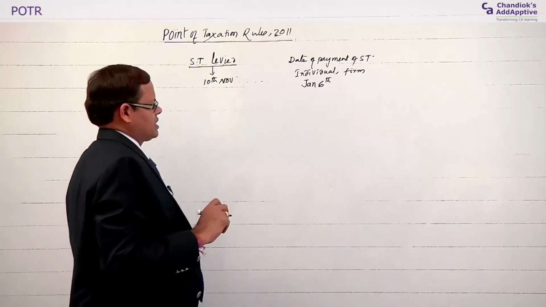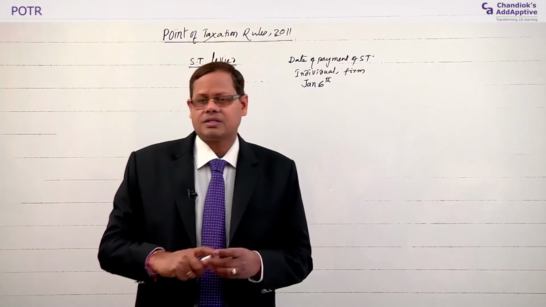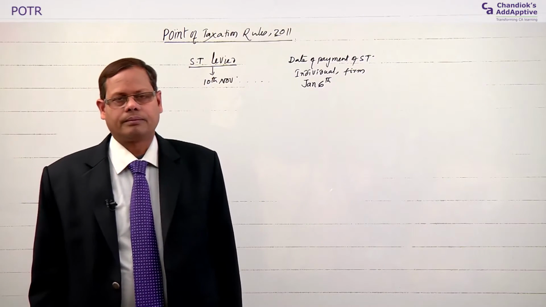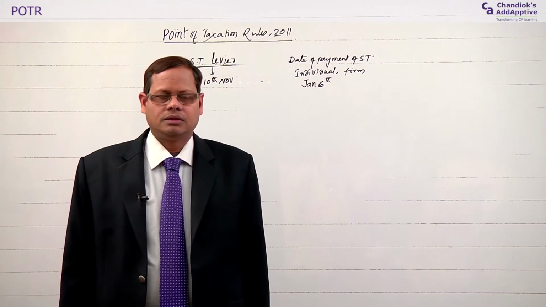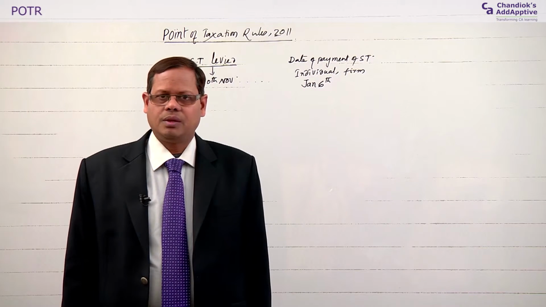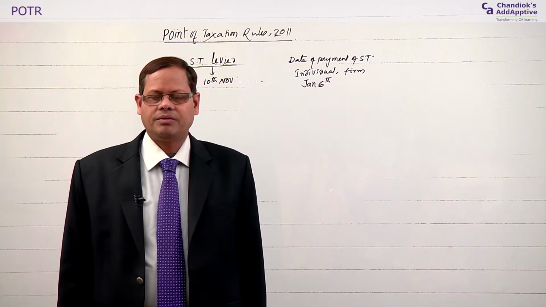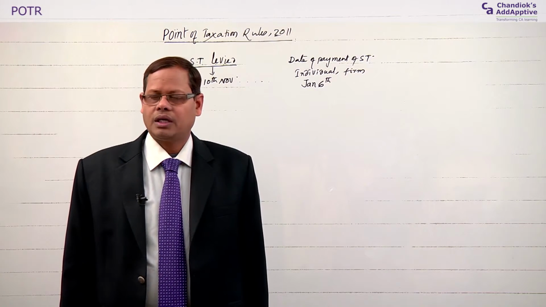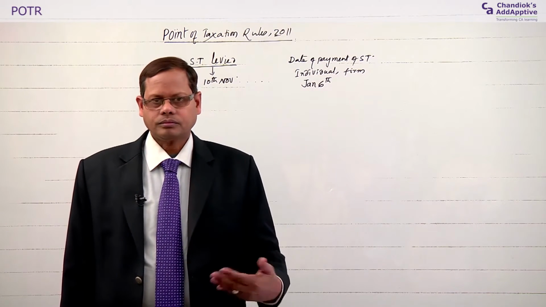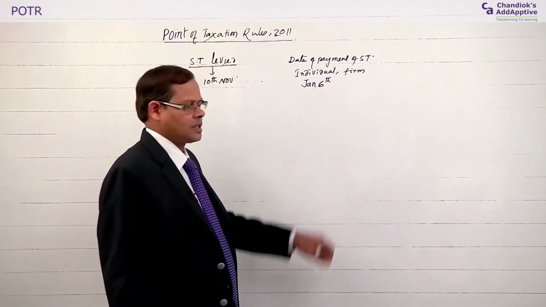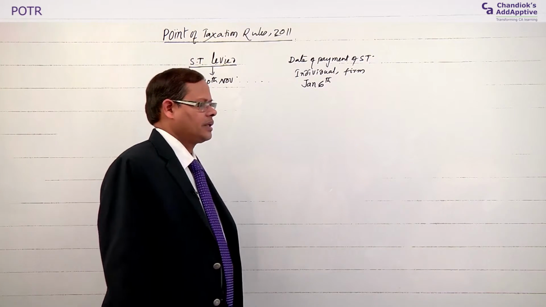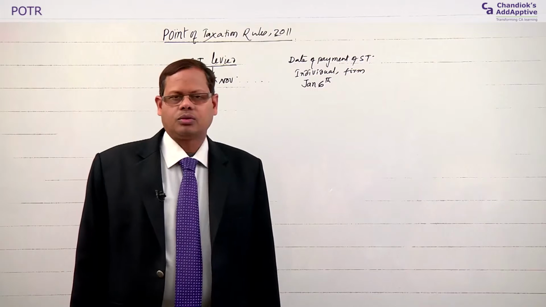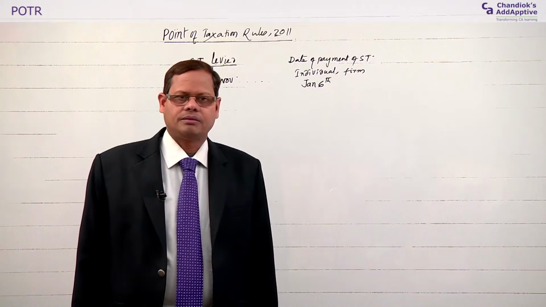5th or 6th, but you see nowadays service tax is payable on net banking basis, e-payment, because previously you paid 1 lakh or more. In the current year, you have to pay e-payment only.